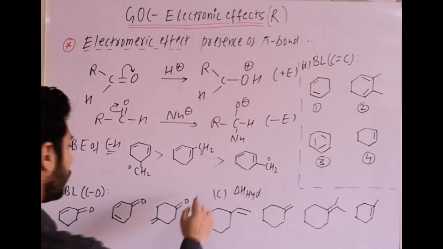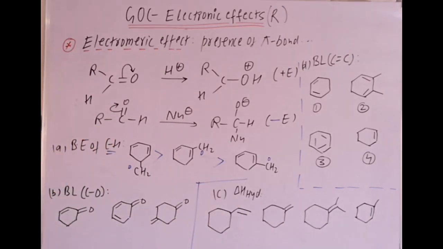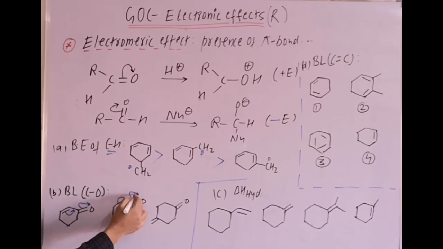Then the next question is bond length comparison of CO. You have to write the order of bond length comparison between carbon and oxygen in these three. Pause this video, try that example. I am telling you the answer. Now in this case, C double bond O. Due to resonance, the double bond is converting to single bond. Here also, due to resonance, the double bond is converting towards single bond character.